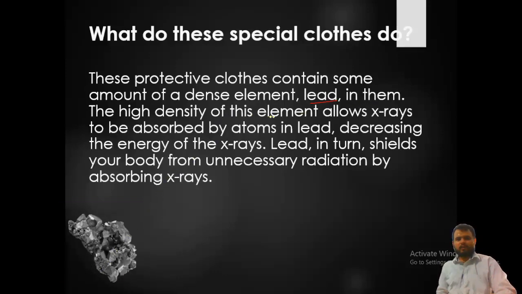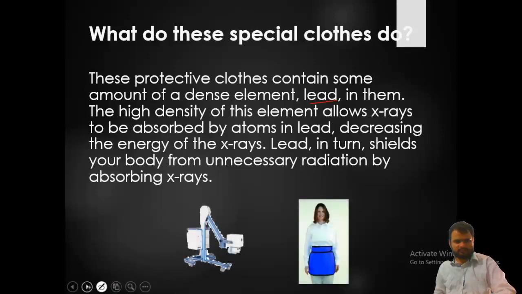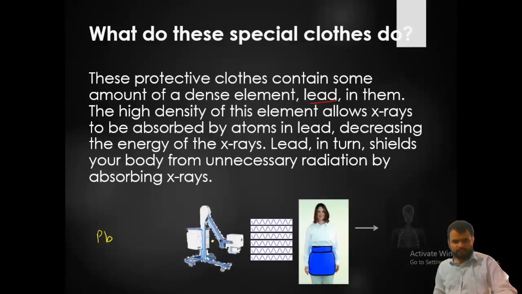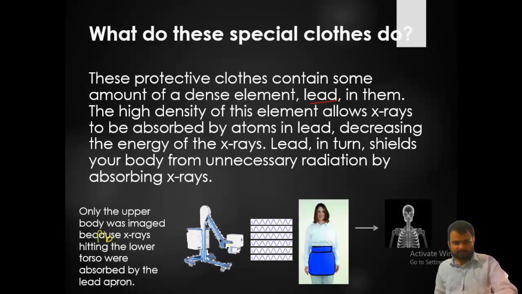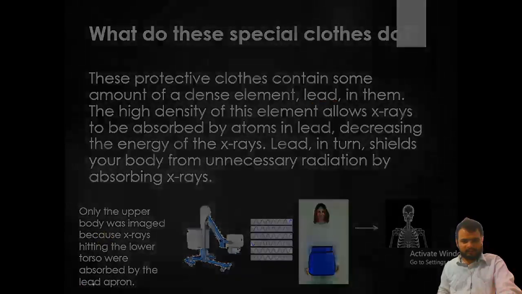The high density of elements allows X-rays to be absorbed by the atoms in lead, decreasing the energy of the X-ray, and lead in turn shields your body from unnecessary radiation by absorbing X-rays. So here you can see the picture of lead, represented by Pb. In this diagram only the upper body was imaged, because X-rays hitting the lower torso were absorbed by the lead apron. You are seeing this lead apron absorb the X-rays, so only the upper body is imaged.